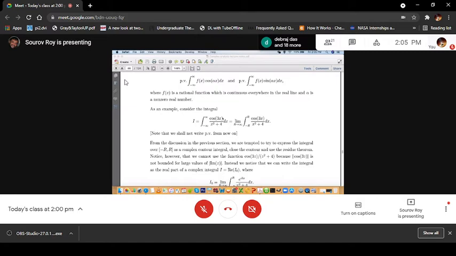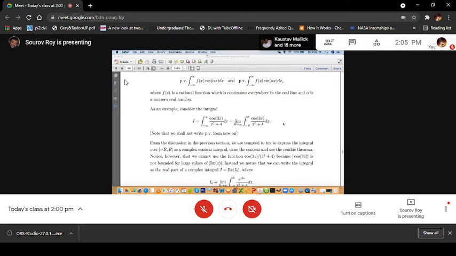Naturally, if you remember the discussion in the previous class, we will consider, for example, this kind of integral. Let me just mention here that we will not write this PV from now on, because writing it every time is difficult. So integration from minus infinity to plus infinity of cos 3x over x squared plus 4 dx.